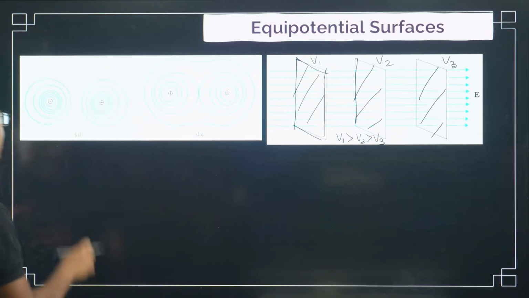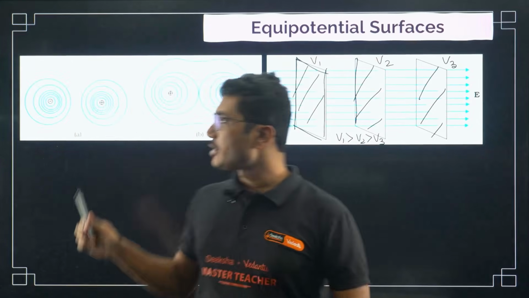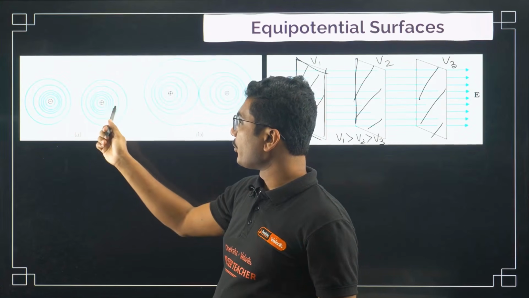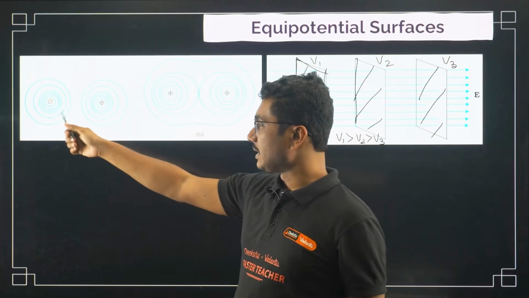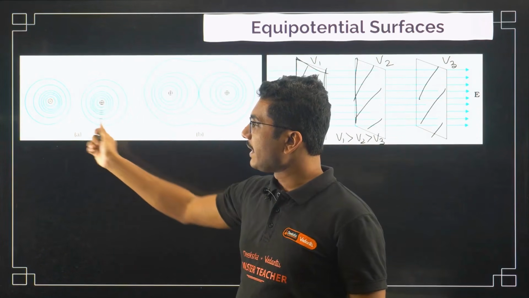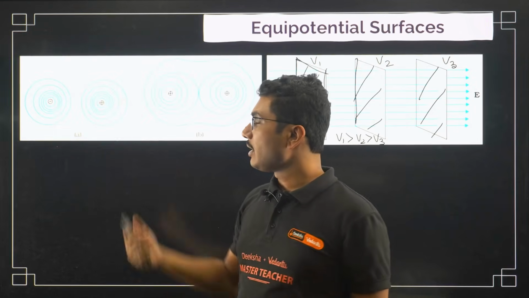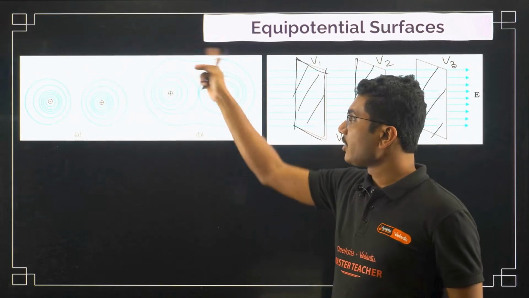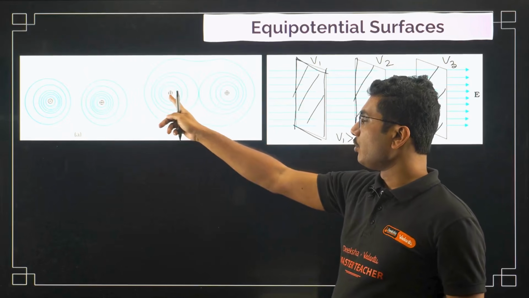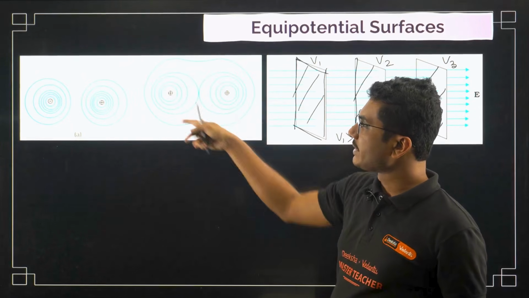Okay. So these are a few examples for a positive charge. This is an equipotential surface. This is a negative charge. This is a dipole basically. When positive and negative charges are kept close to each other, you see this kind of structure. If both of them are positive, then you will see this kind of structure.